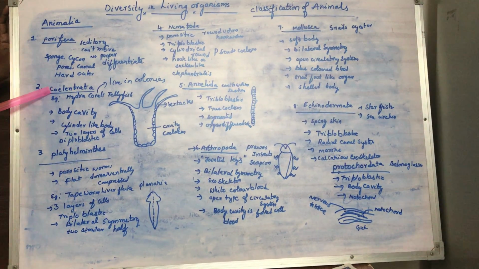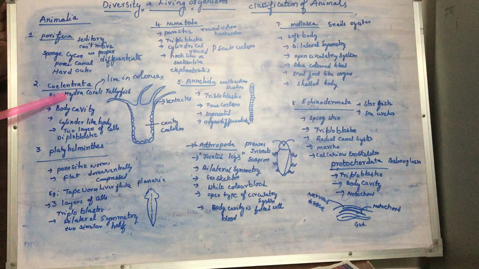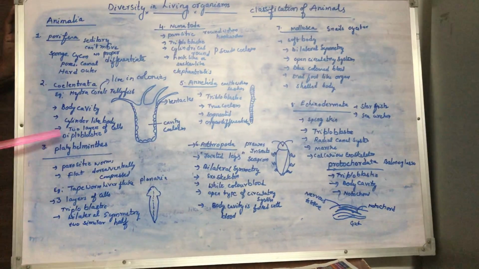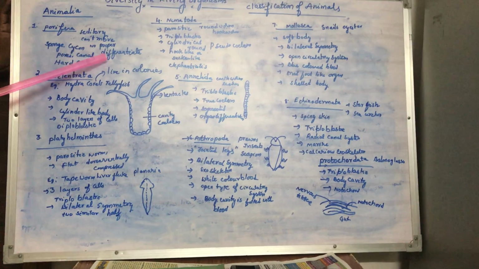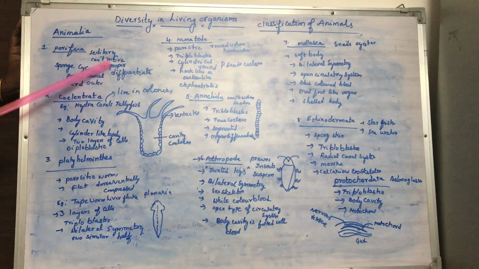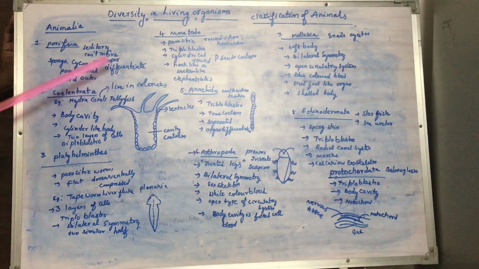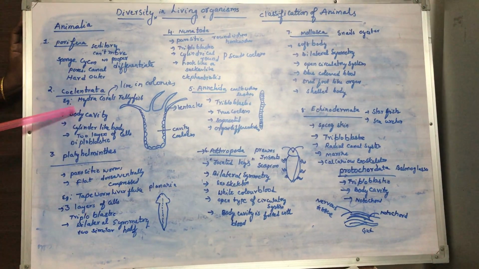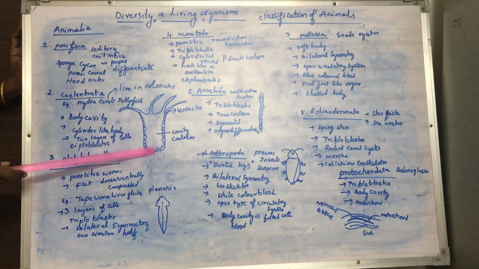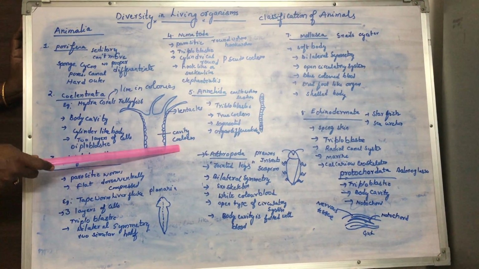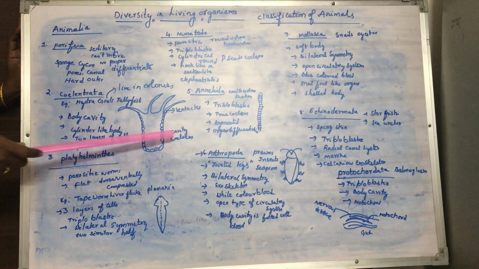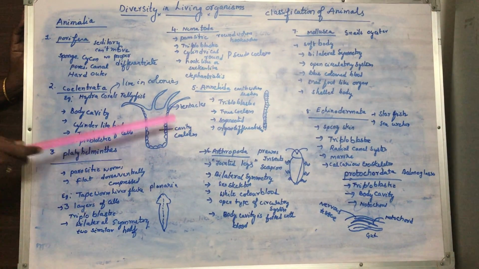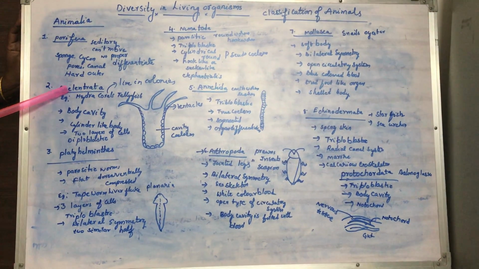Now the next major group is Coelenterata. Examples of Coelenterata are hydra, corals and jellyfish. I already said Porifera don't have differentiation of their body parts, they don't have definite body parts. But when you go to Coelenterata, they have a body cavity. The space inside the body we call the body cavity, or coelom. Coelenterates have a coelom, that's why they are called Coelenterata.